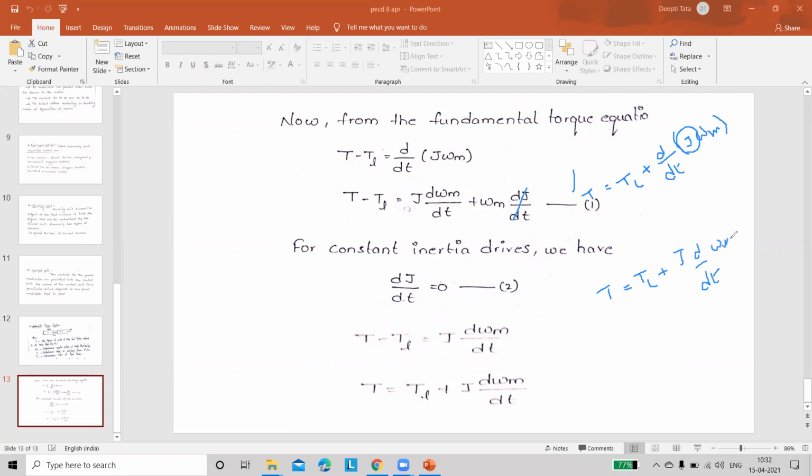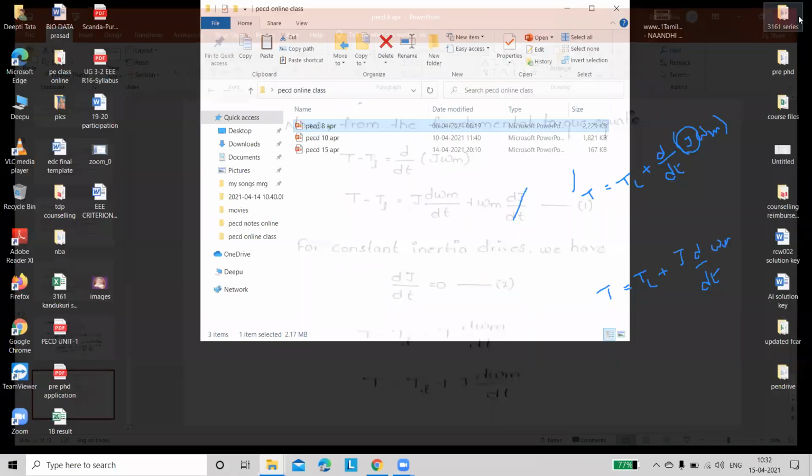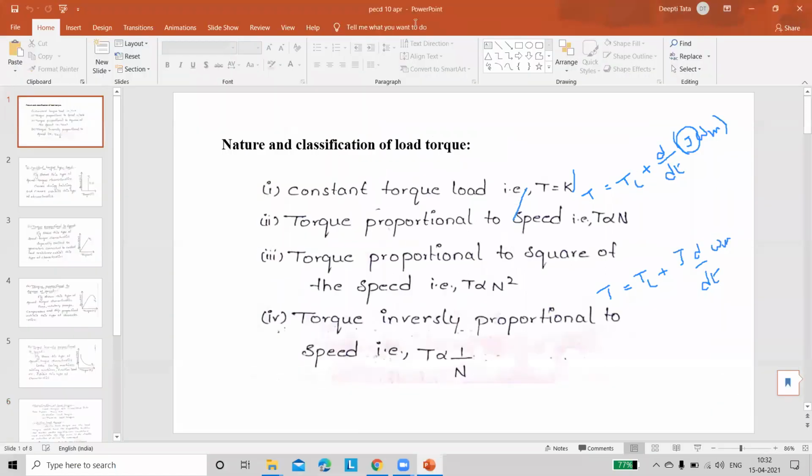Is it clear to all of you? Is it clear or not? Yes, ma'am. So no need for all these derivations. A simple thing: we are initially taking that J is constant for this given mass, so finally you are getting the expression like this. And the last topic we have discussed here is done. Just wait, I will remove all these annotations.